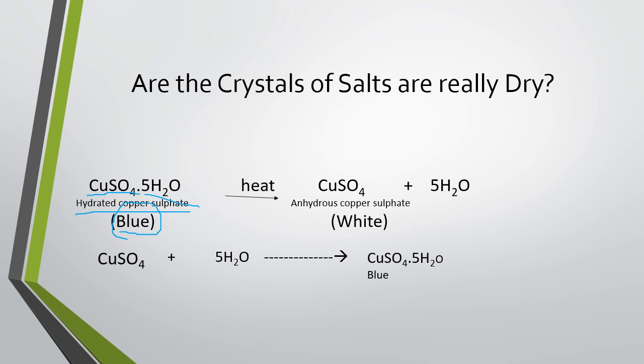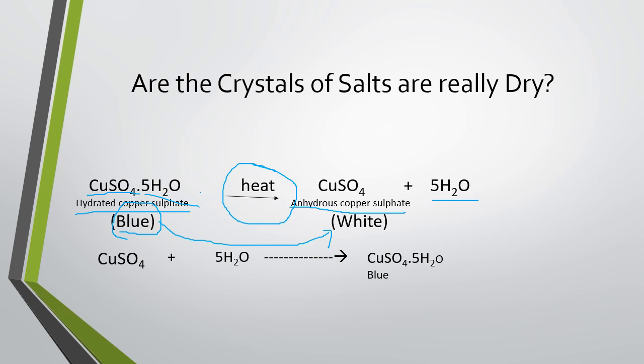Children, when you heat this copper sulfate, it turns from blue to white in color. The formation of white color is due to the loss of 5 molecules of water from the hydrated salt, and the copper sulfate becomes anhydrous copper sulfate.